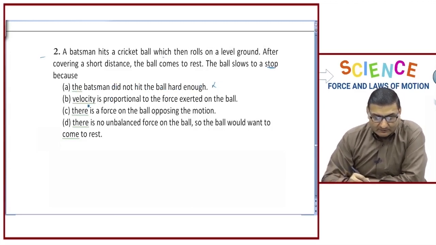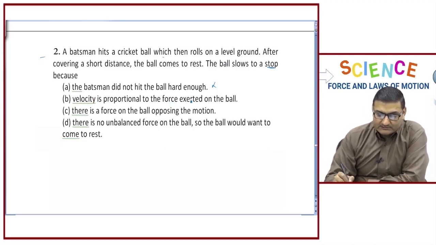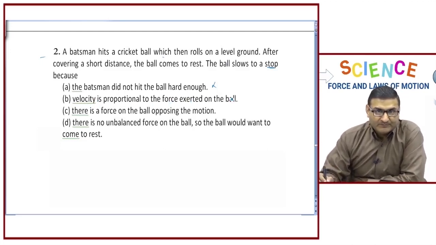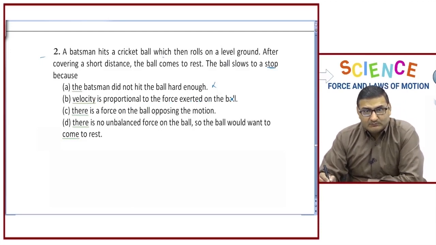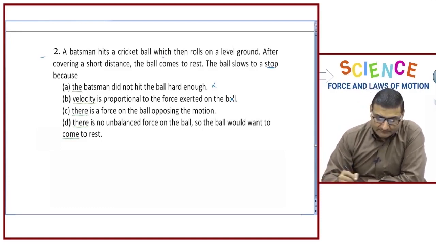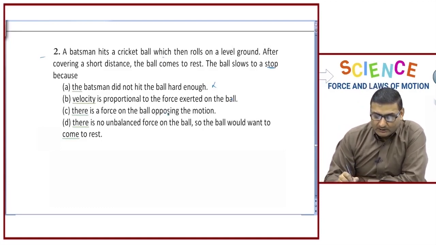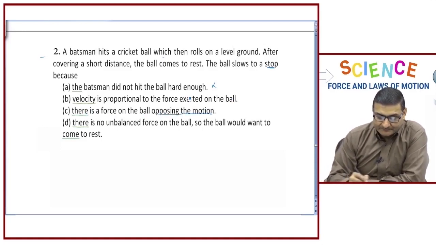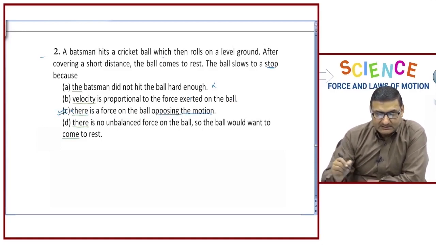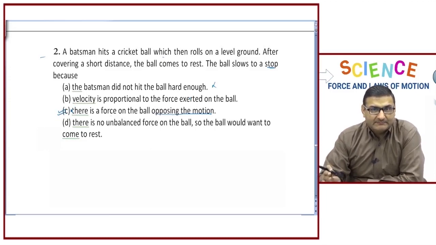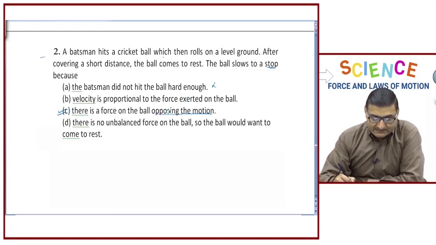Next is, velocity is proportional to the force exerted on the ball. Velocity is proportional to the force, that is alright, but the ball is stopping because of what? There is a force on the ball opposing the motion. There is a force exerted by the ground, the surface, that is the frictional force that is opposing the motion of the ball on the ground. So, this is the right answer.